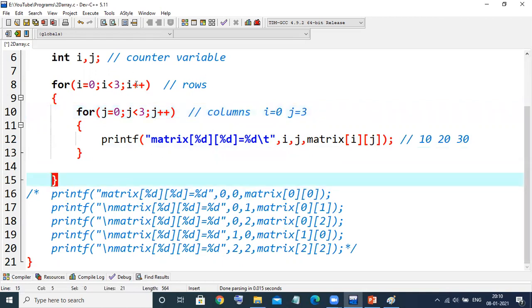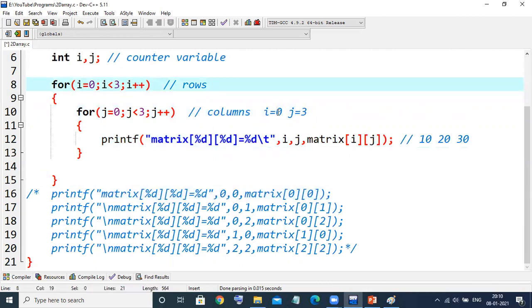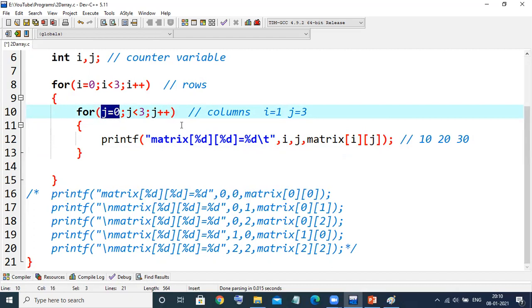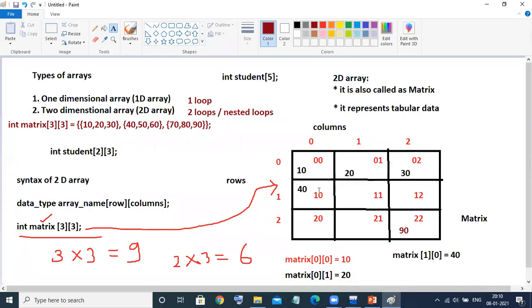It directly goes here and increments the row value, the i value. What is the value of i? It was 0. Now what would be the value of i? 1. Now 1 is less than 3. Condition is true. Come inside. When it comes inside, it will again initialize that value with 0. So the value of j will become 0. Now it comes inside with 1 and 0. That means second row, first column. Second row, first column. That means what? Which value?